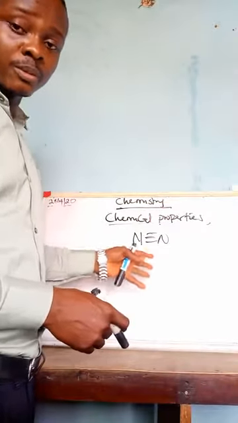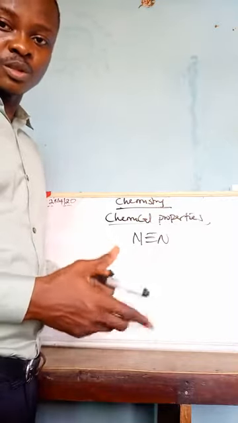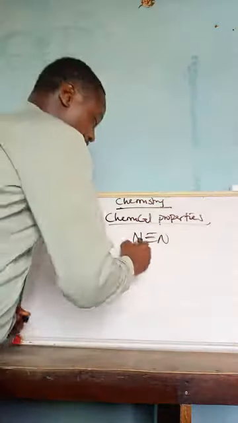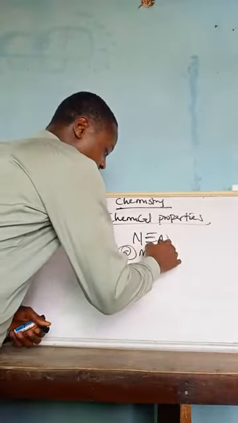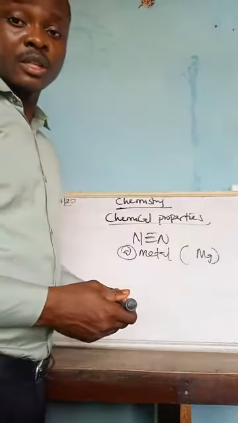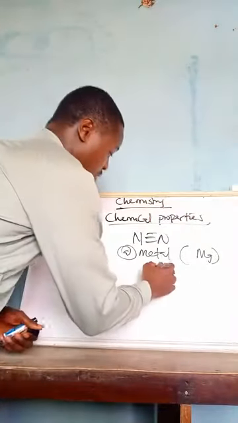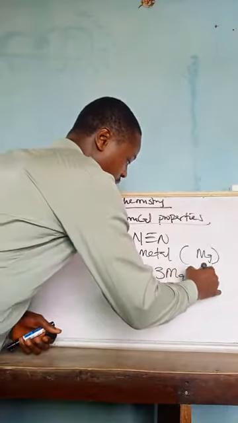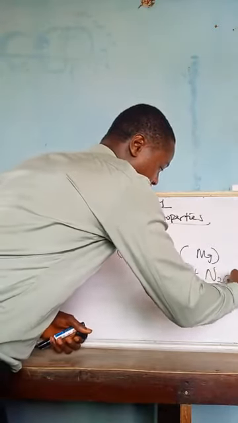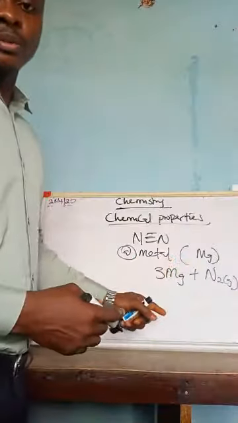At high temperature and pressure, nitrogen can combine with reactive metals, electropositive metals. For example, A, reaction with metal. It can react with magnesium. When it reacts with magnesium, it forms magnesium nitride in the reaction as seen below. So you have magnesium, Mg, plus nitrogen, which is a gas. So this is heat, because it has to be at a high temperature.